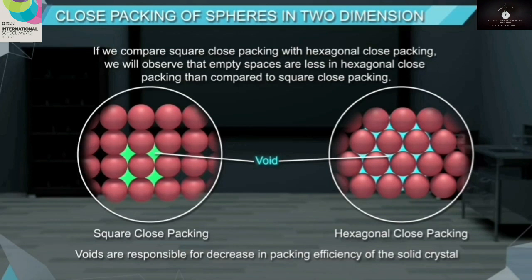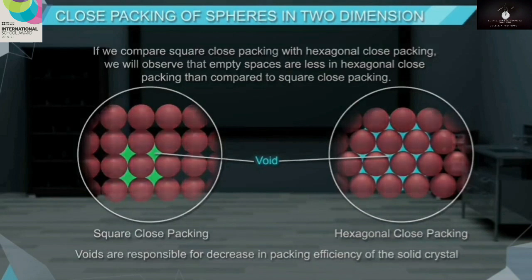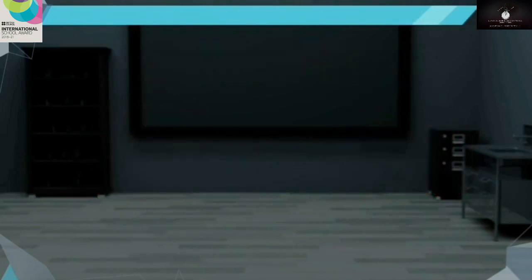The more the number of voids, the less will be the packing efficiency of the crystal. Now you must be wondering, what is packing efficiency? We will be discussing it in the later part of the section. Now, let us study close packing in 3 dimension.